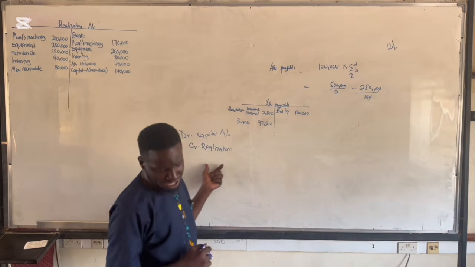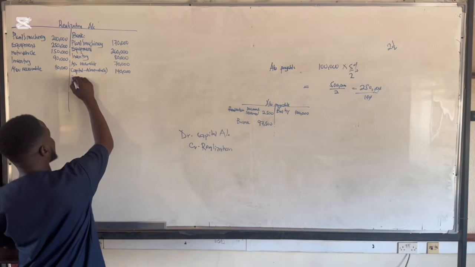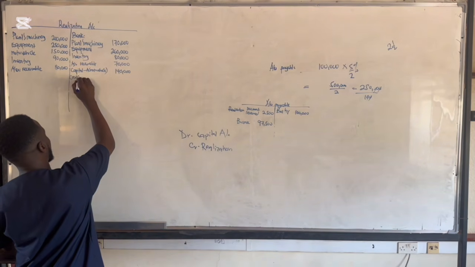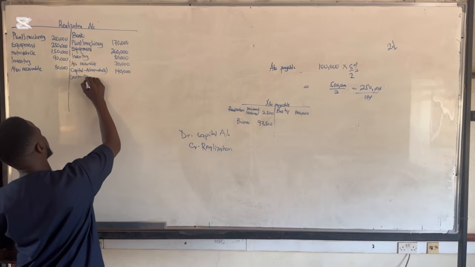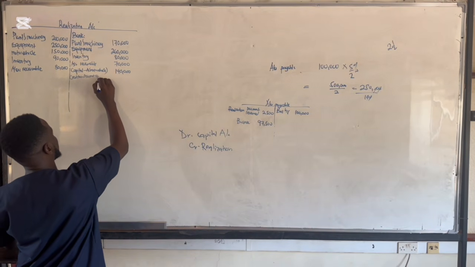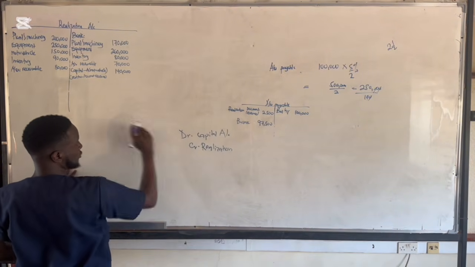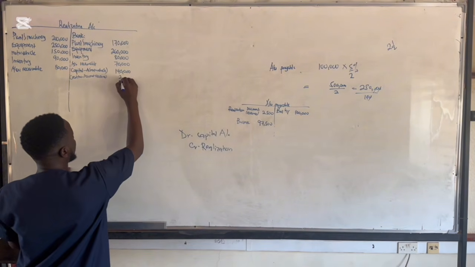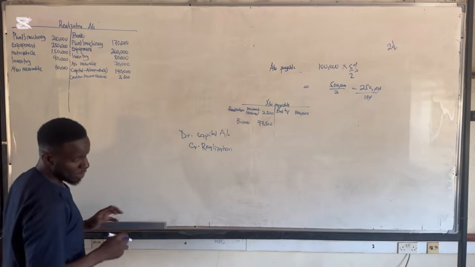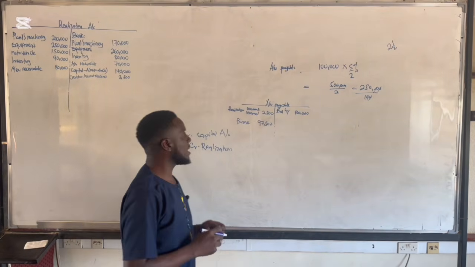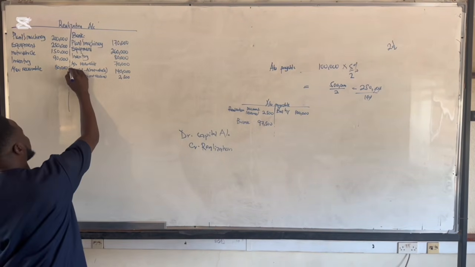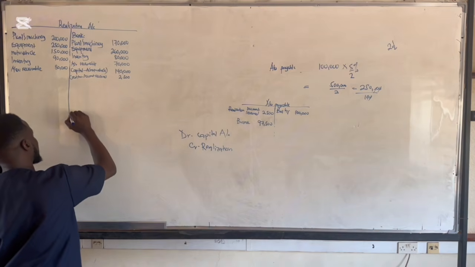Then we also bring in our discount. So our discount is coming from our creditors as discount received, and the discount received that we are going to get was 2,500. That's what we have as a discount. Now, after this, we also have our dissolution expenses.